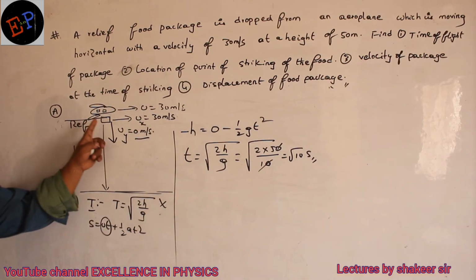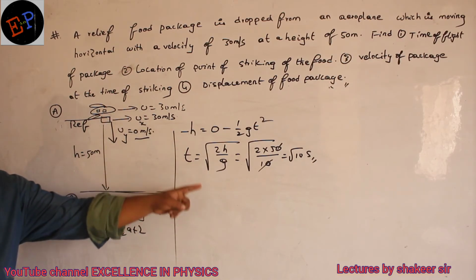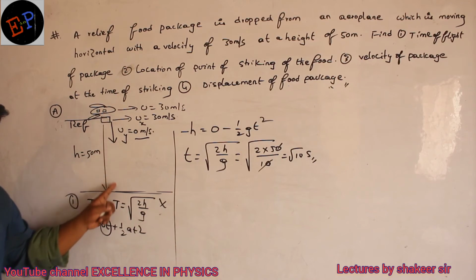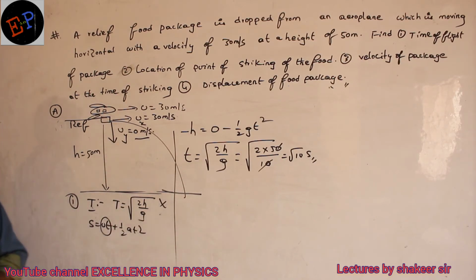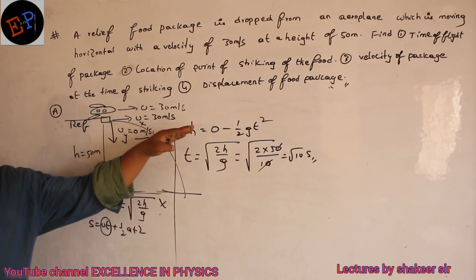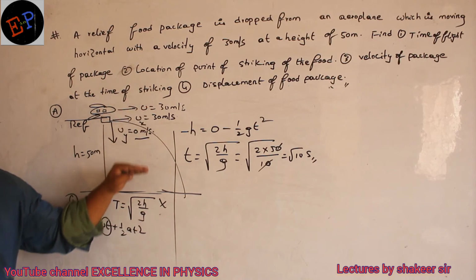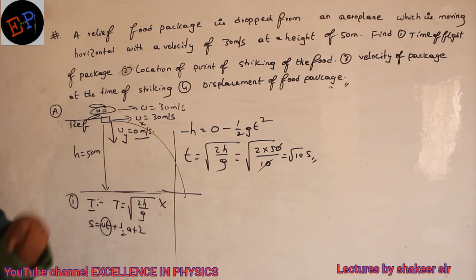So this packet will reach the ground in a time of root 10 seconds. But it will not reach straight down like this; it will reach like this. Are you able to understand? Because the velocity along the x-axis is not 0, only the velocity along the y-axis is 0. So the packet will trace a parabolic path.